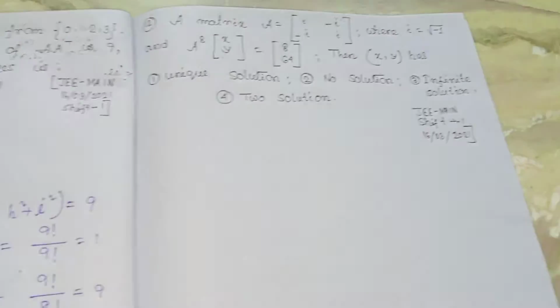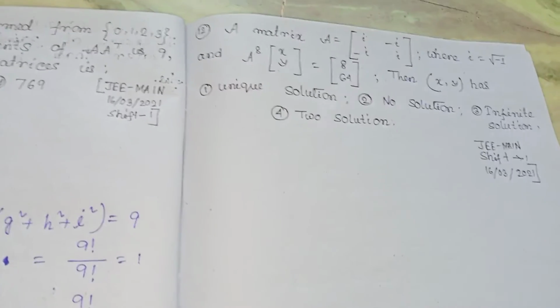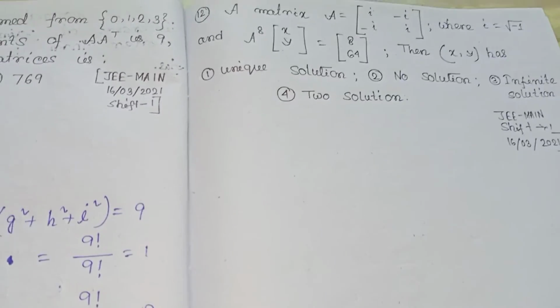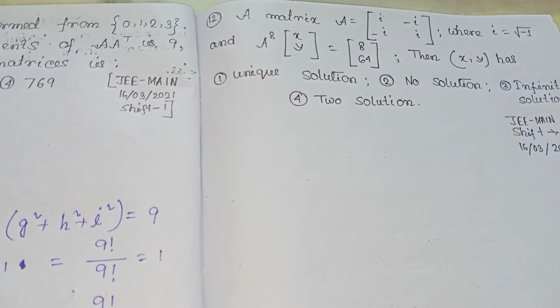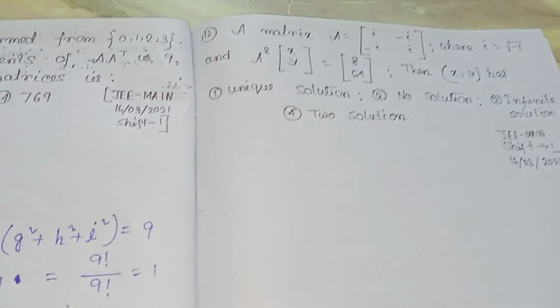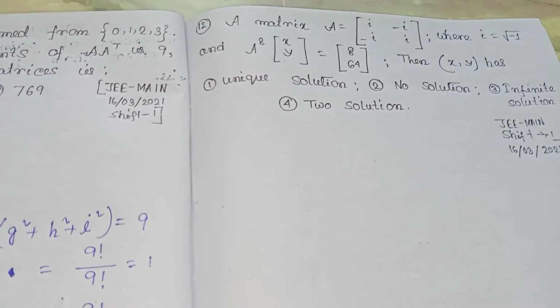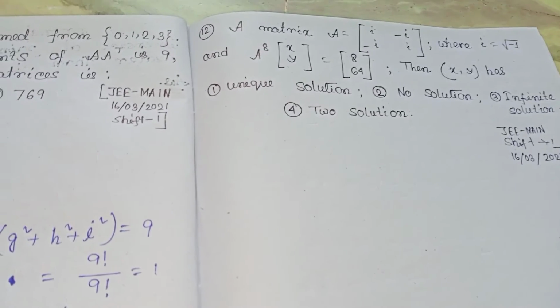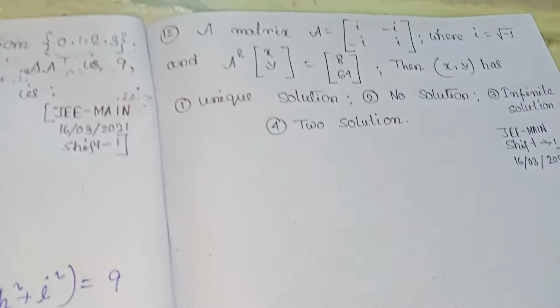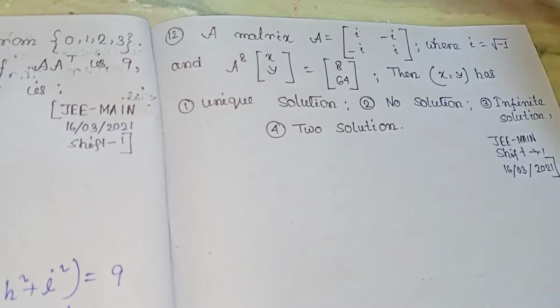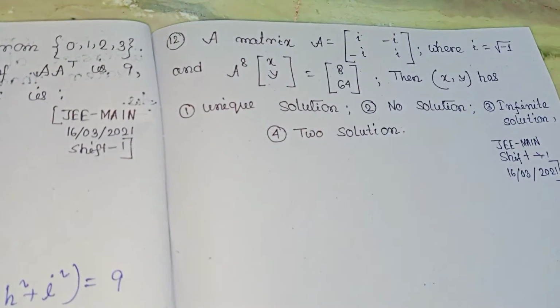Now moving to question 12. Question 12 says that a matrix A is equal to [i, -1; i, i], where iota is equal to root over minus 1, and an equation is given here: A to the power 8 times the matrix [x; y] is equal to the matrix [8; 64].